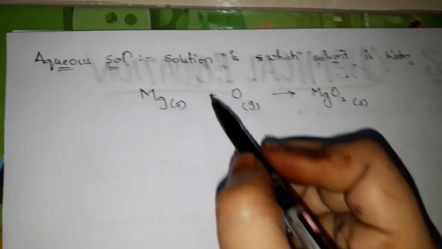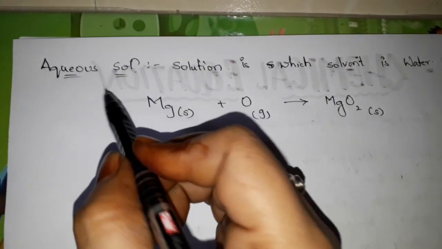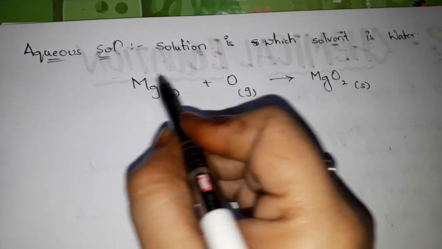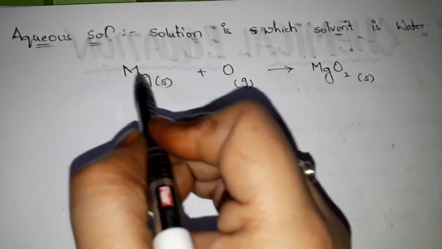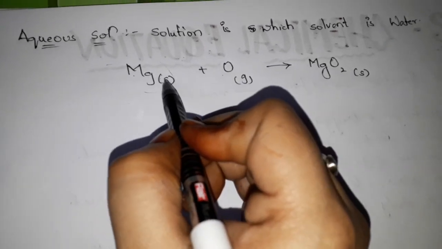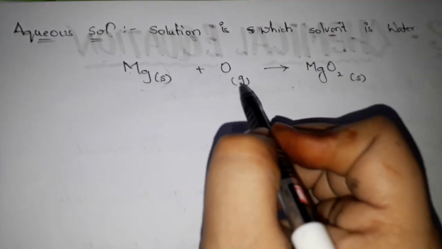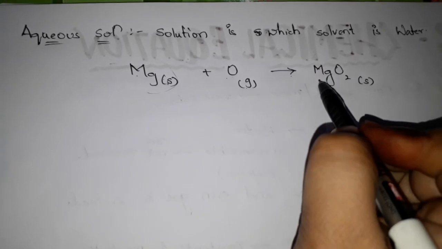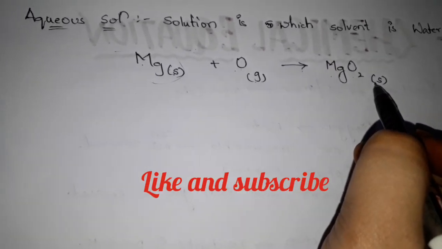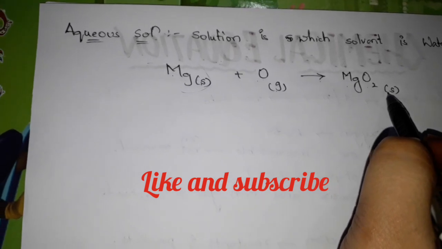Okay, for example, we will take this. Before, we had even written the whole name, right? Here we will write only the symbols. Magnesium plus oxygen. Here magnesium is in solid form, oxygen is in gas form. We are heating it and we are getting magnesium oxide, which is also in solid form. Okay, till here I hope it is very clear to you all students.